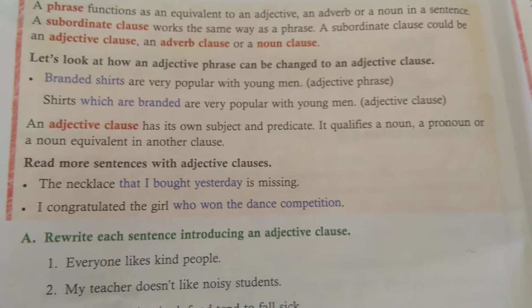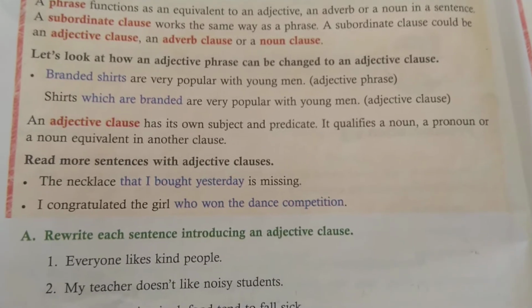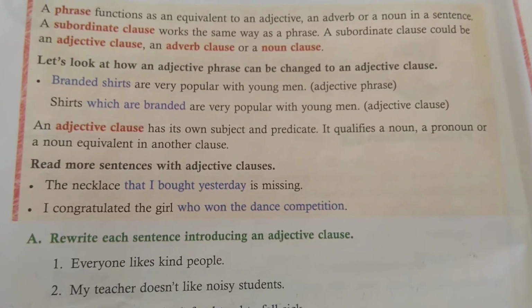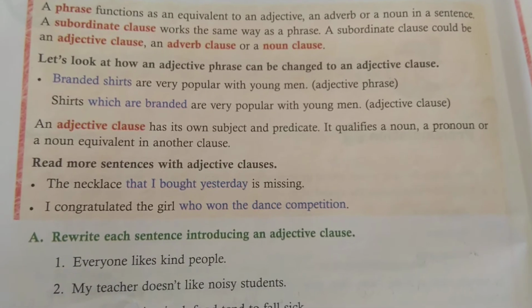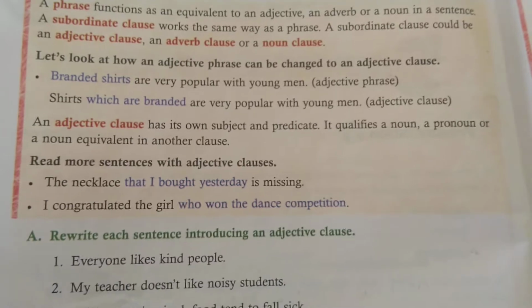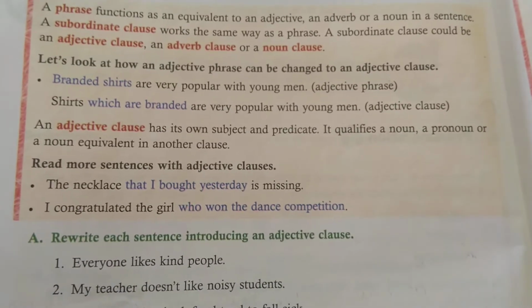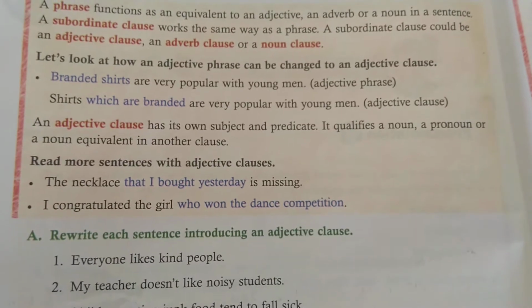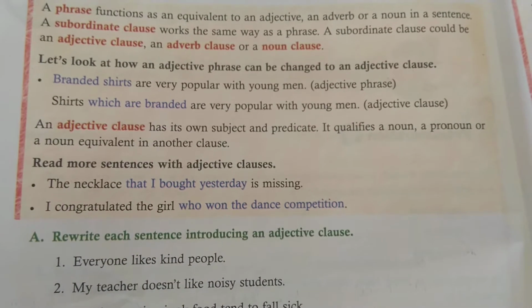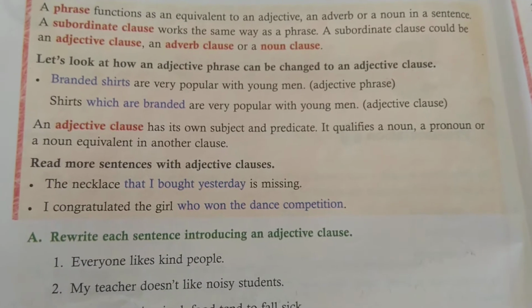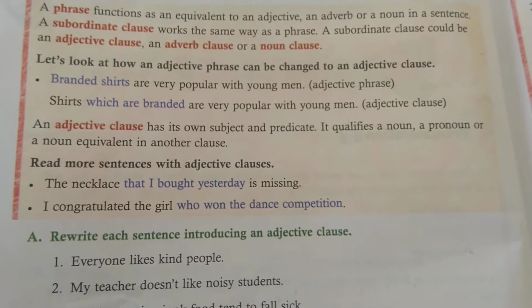About which necklace are we talking? That necklace which somebody has bought yesterday, the day before. So the necklace that I bought yesterday is missing. That I bought yesterday is an adjective clause.